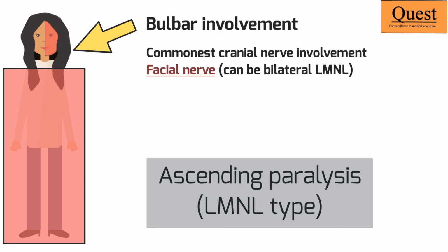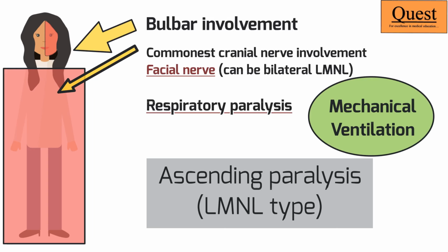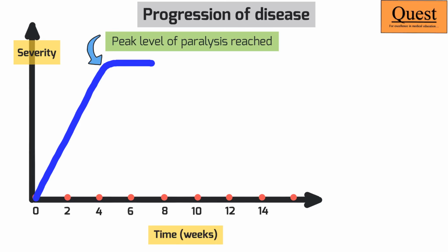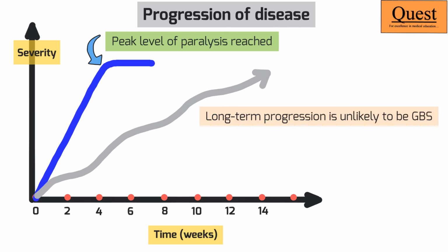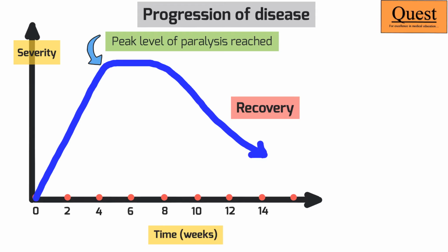But the more dangerous involvement in the bulb is that of the respiratory apparatus. If the respiratory muscles are involved, that means the patient is going to require ventilatory support. In fact, 1 out of 3 patients of GBS would eventually require ventilatory support. As the paralysis is progressing, most patients would reach their complete level of paralysis within as soon as 1 day to up to 4 weeks. But it's important to remember that if the paralysis continues to progress after 4 weeks, it is unlikely to be GBS and we need to think of other causes. Also, the good news about this paralysis is that in most patients, especially those who have the demyelinating variety, 85% of them would eventually end up recovering.